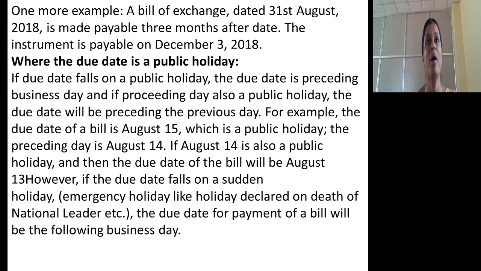So this is all about 4 important concepts associated with bills of exchange. They are term of bill, days of grace, maturity date and due date of bill.